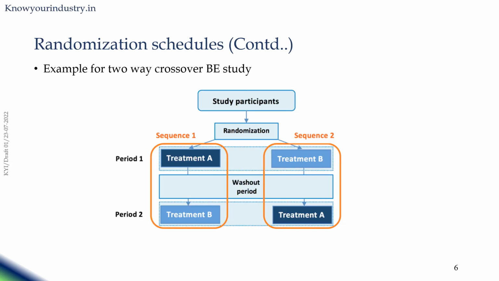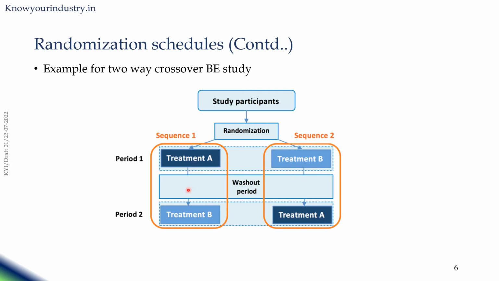This particular slide talks about the randomization schedule for a two-way crossover bioequivalence study. Here are the study participants, and they are randomly assigned to sequence 1 or sequence 2. What is sequence 1? In sequence 1, first they will take treatment A followed by treatment B in the second period. Sequence 2 is first they will take treatment B followed by treatment A.